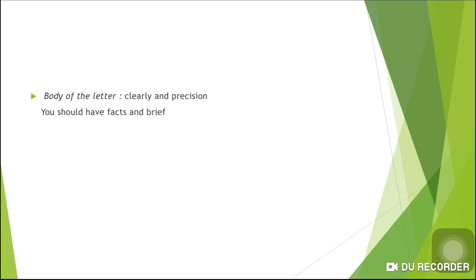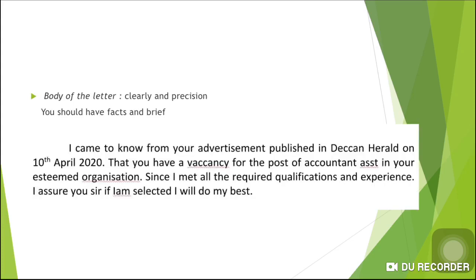There we can elaborate everything, for example, we enjoyed a trip, or we met our friends, or there was a farewell party. But in the formal letter, accurate, precise words should be added. So the body of the letter should contain the accuracy of what you want to express to the manager.